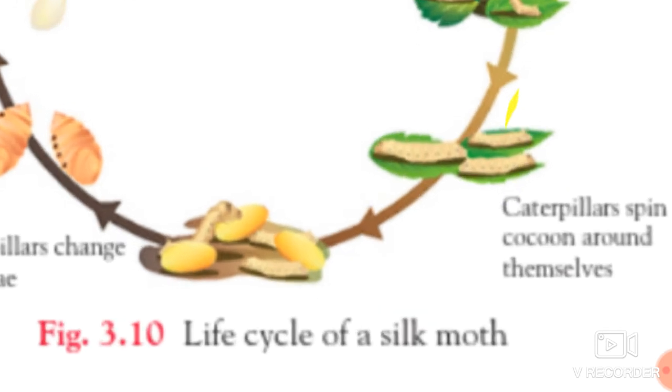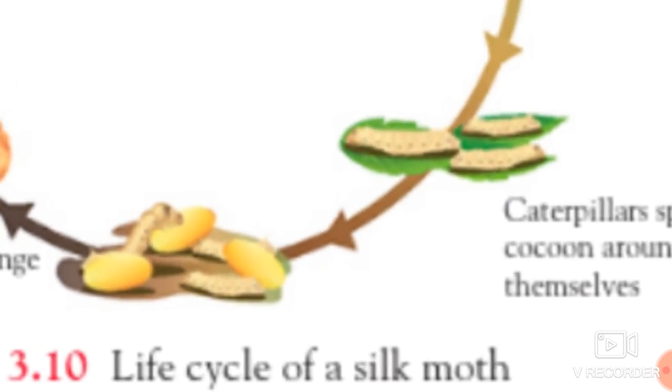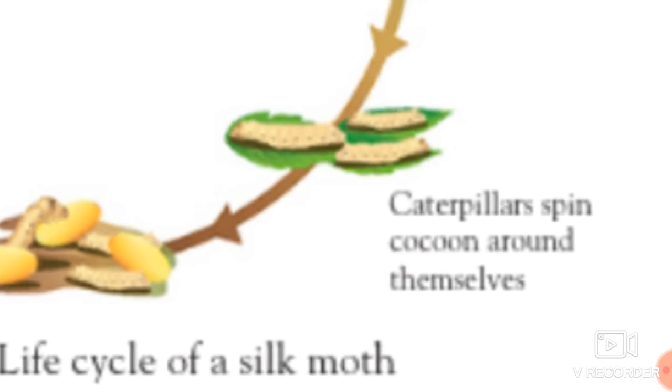After the concentric layers around its body, these caterpillars form a cocoon. They form a structure known as a cocoon in about 3 to 7 days.